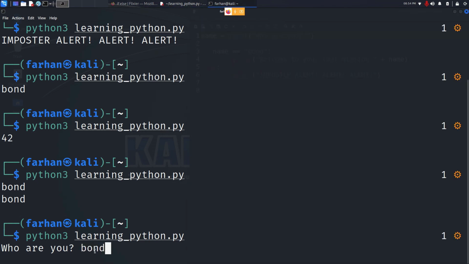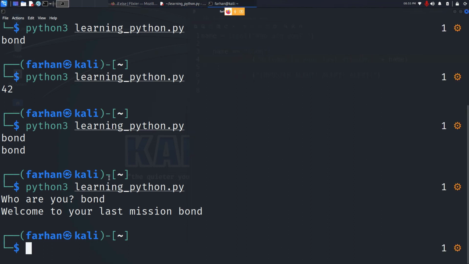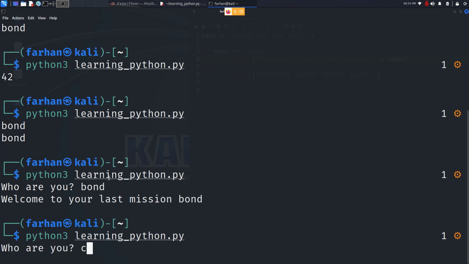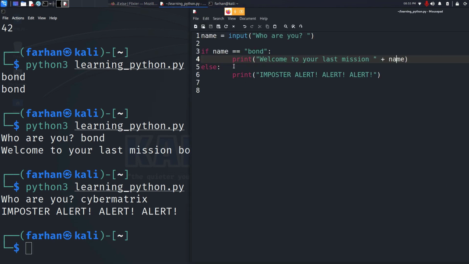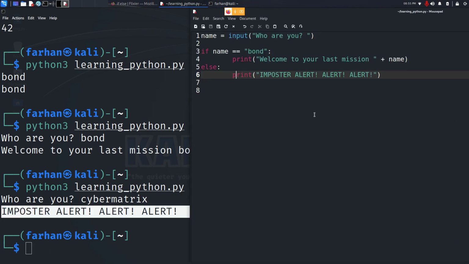If I type in Bond, press enter, I can see that this variable becomes Bond, and then Bond equal to Bond is a true statement, and it will give me welcome to your last mission Bond. And if I typed in cyber matrix and pressed enter, I can see that since this name is not Bond and this statement is false, that's why this alert got triggered.